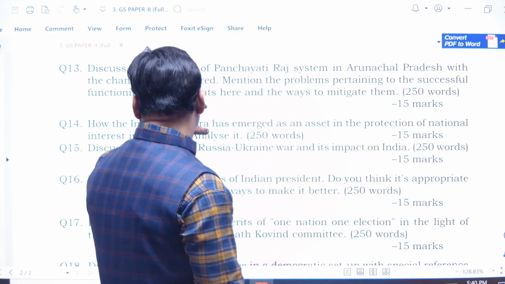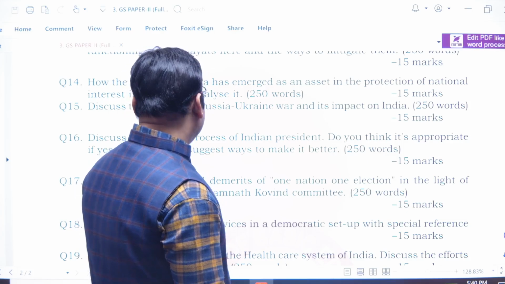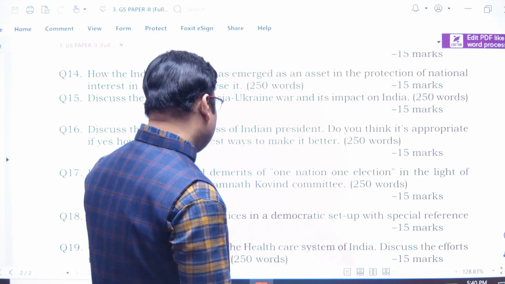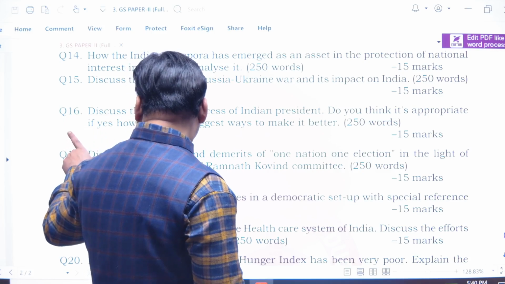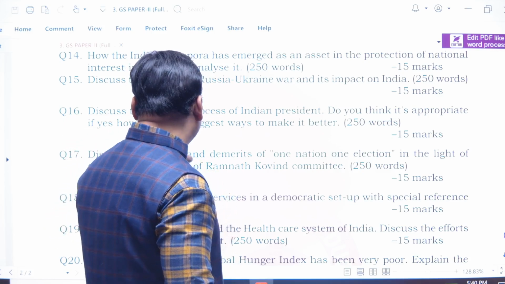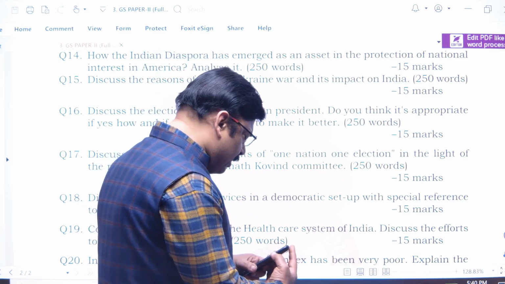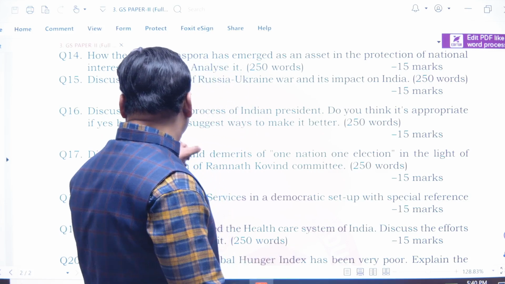So this is there. Now question number 14. Indian diaspora is not, that is that now. Yes. Now question number 16. Question number 16 says, discuss the election process of the Indian president. Do you think it is appropriate? And first suggest the way.